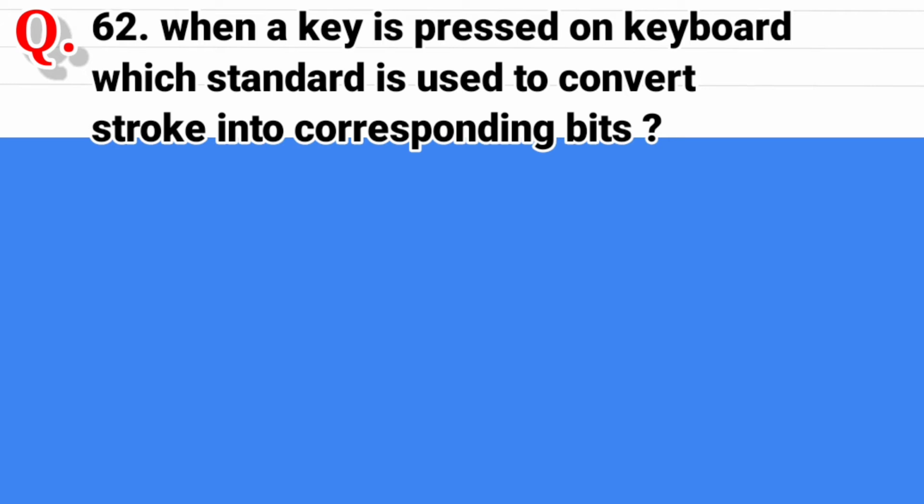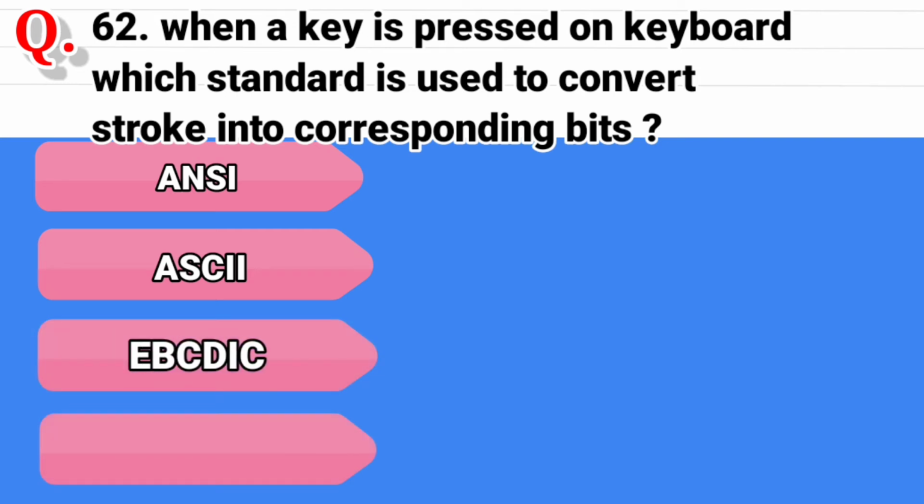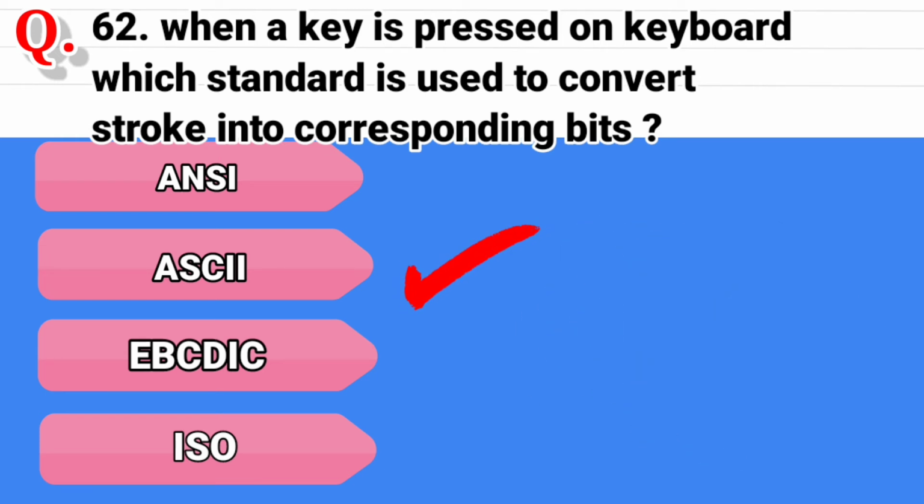Question 63. When a key is pressed on keyboard, which standard is used to convert stroke into corresponding bits? And the options are ANSI, second option is ASCII, third option is EBCDIC, and the last option is ISO. And the correct answer is ASCII.